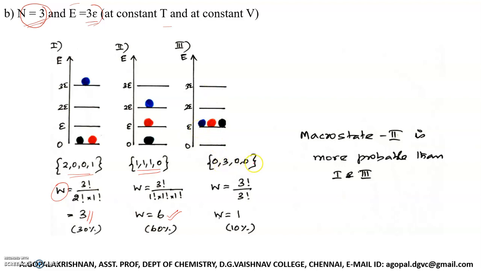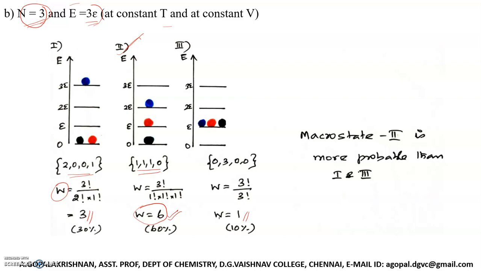0, 3, 0, 0. And if you calculate thermodynamic probability, you will get the answer as 1. Now if you compare the thermodynamic probabilities of these 3 macro states, listen, this macro state has the maximum value of thermodynamic probability. So the macro state 2, that is 1110, is the most probable macro state for this system. Are you able to follow?